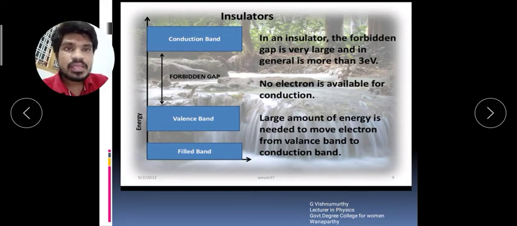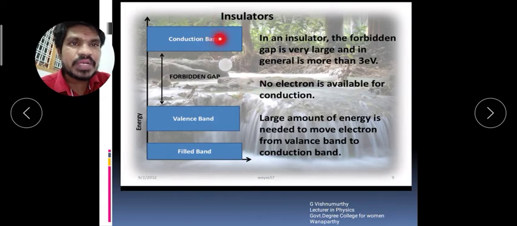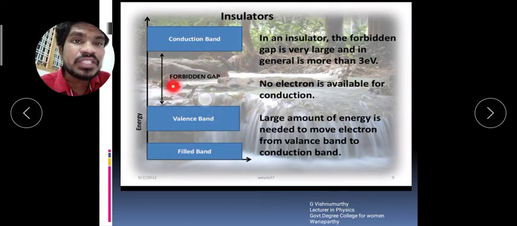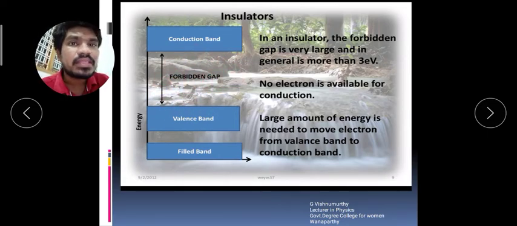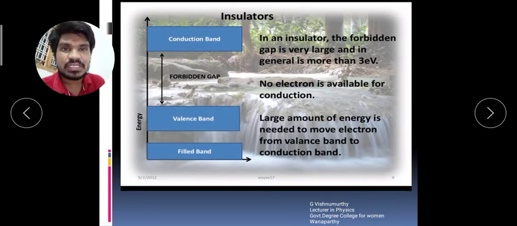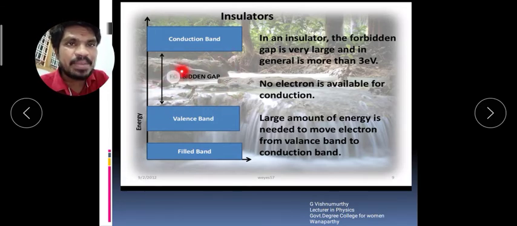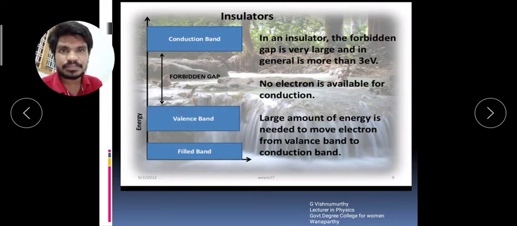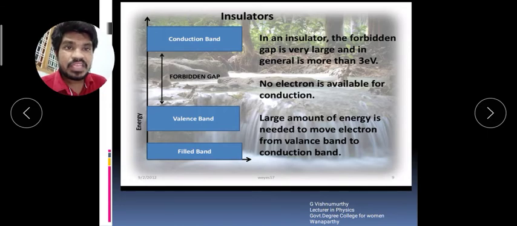Okay. In between the valence band and the conduction band, there is a gap. This gap is known as the forbidden energy gap. Depending upon this forbidden energy gap, the materials are divided into 3 types. If there is no gap between the conduction band and the valence band, then the material is said to be a conductor or metal. If there is a large gap between the conduction band and the valence band, then the material is said to be an insulator, like gases.